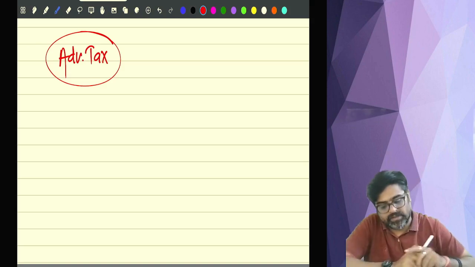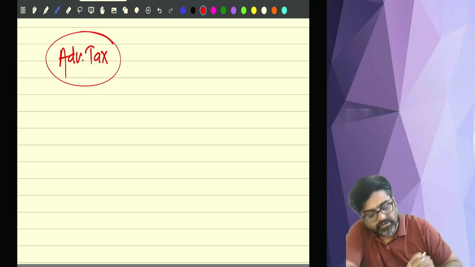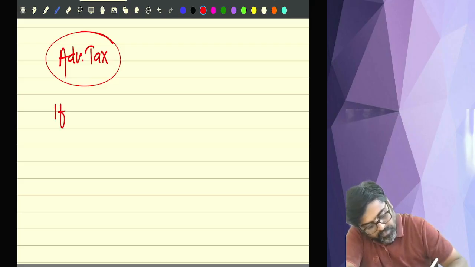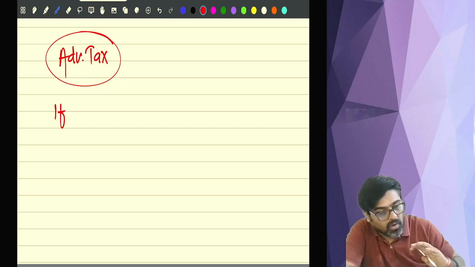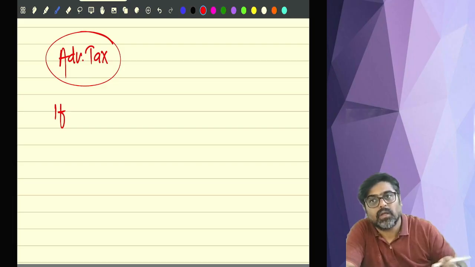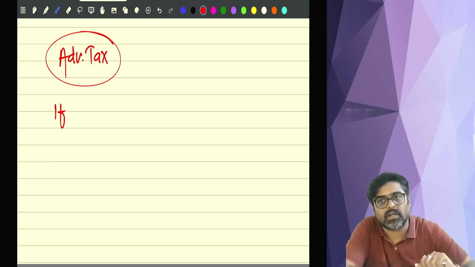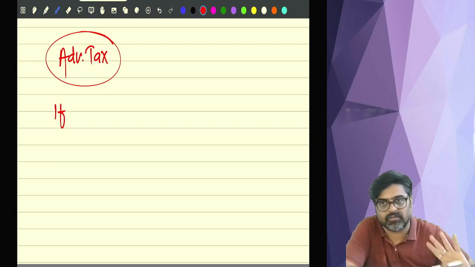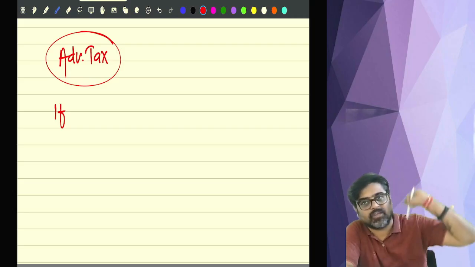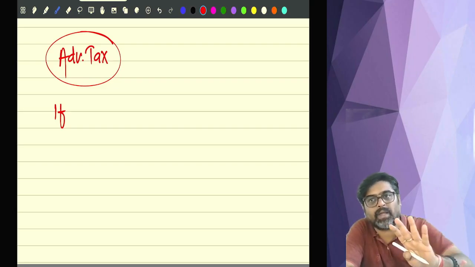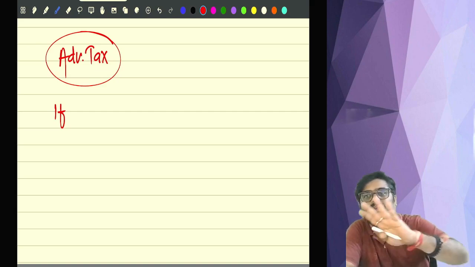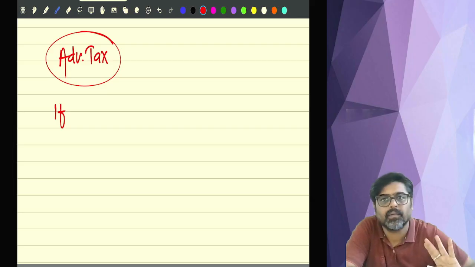Now what does the advance tax provision say? That in the beginning of the year only, when your previous year is starting, during the previous year itself, at certain regular intervals, come to us and pay your tax in advance. That's it. We will not wait for the assessment year to come. During the previous year itself, at regular intervals, you are supposed to pay your taxes in advance.